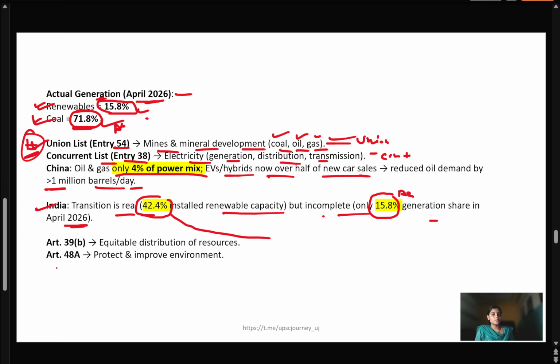And Article 39B talks about equitable distribution of resources, and Article 48 talks about protection and improvement of the environment. So it can be linked with your environment topic also, and equitable distribution of resources, again very important.